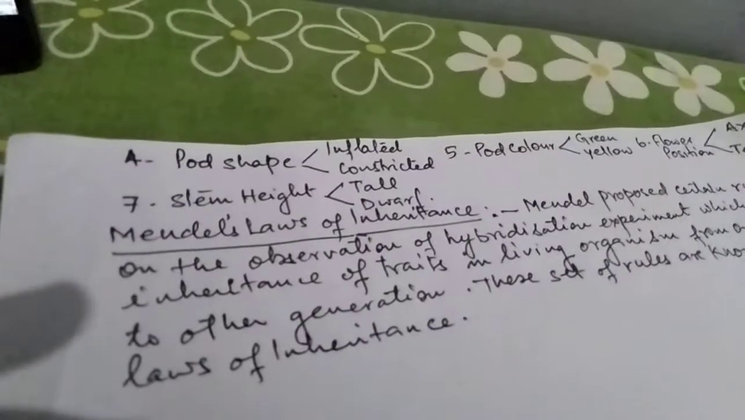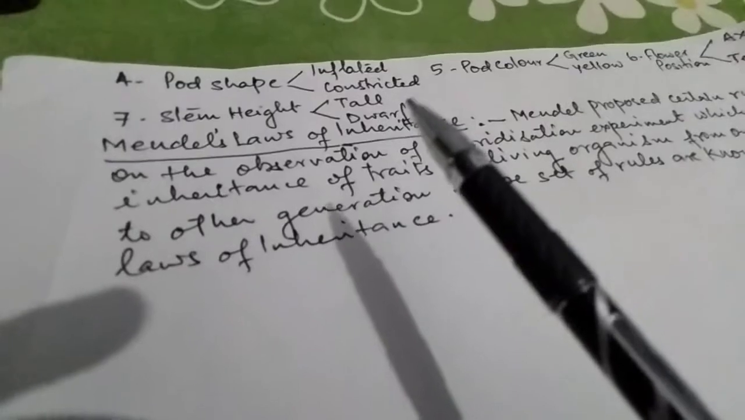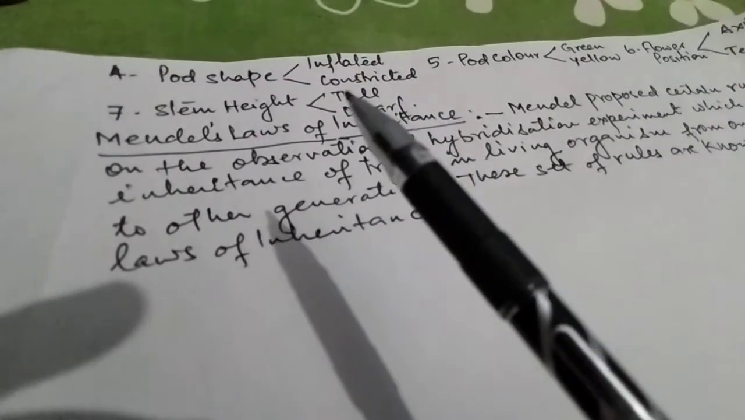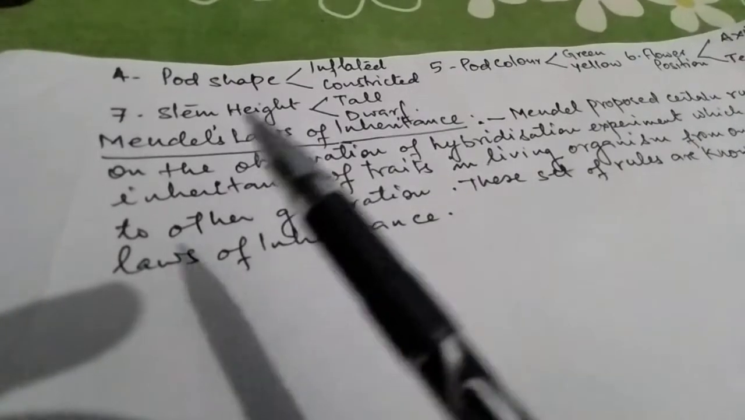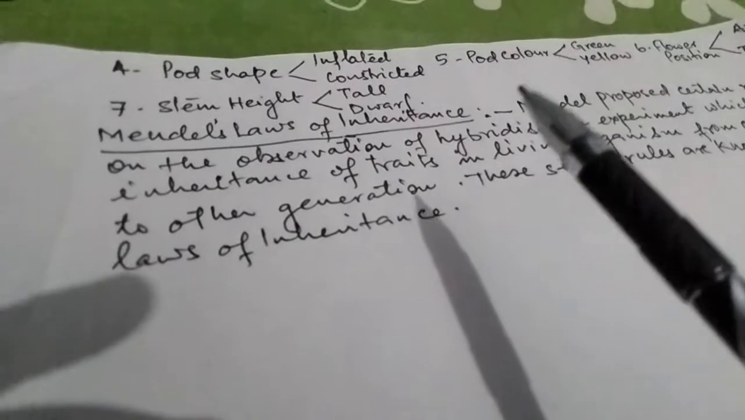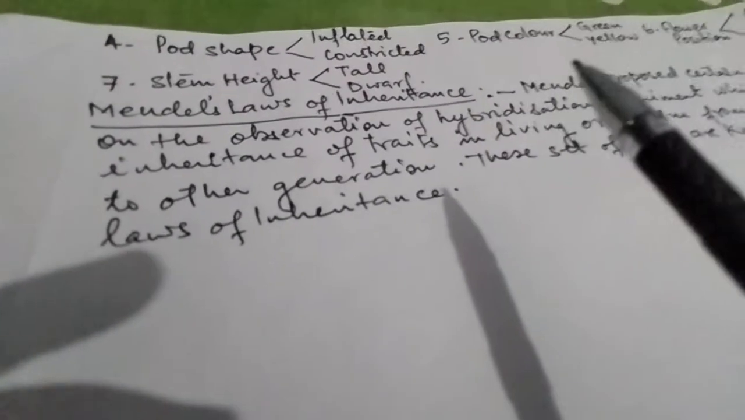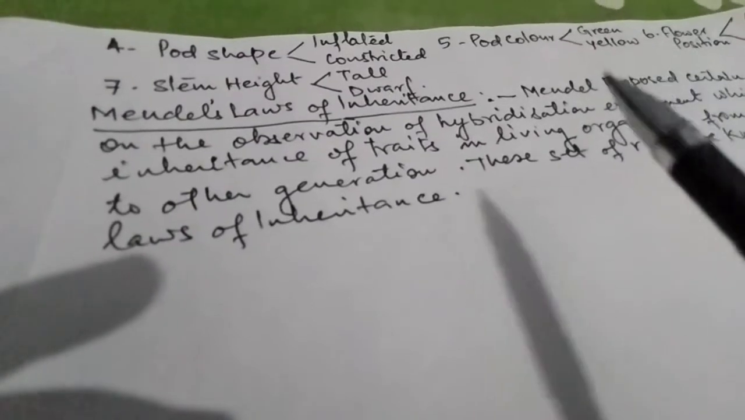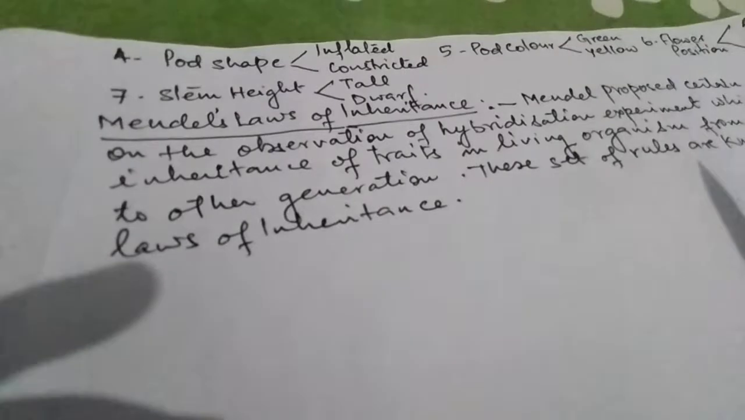Now, pod shape. The pod, that is the fruit of the pea, may be inflated, that is swollen, or may be constricted. Fifth character is pod color. The pod may be of green color or it may be of yellow color.